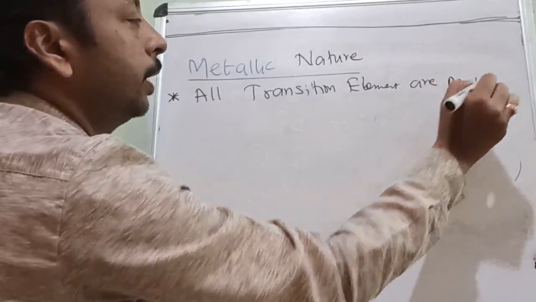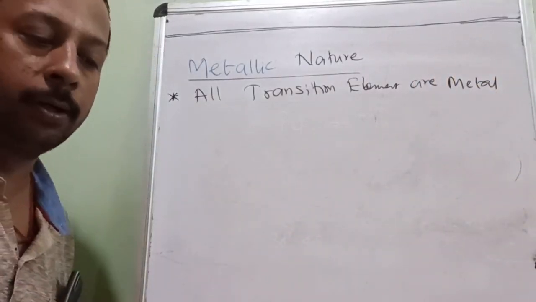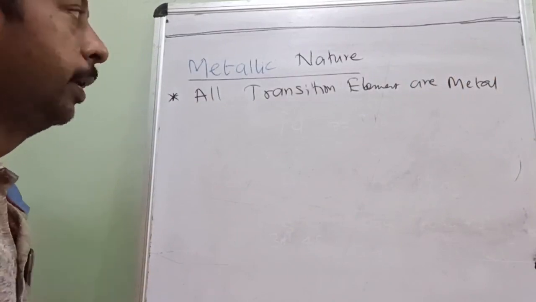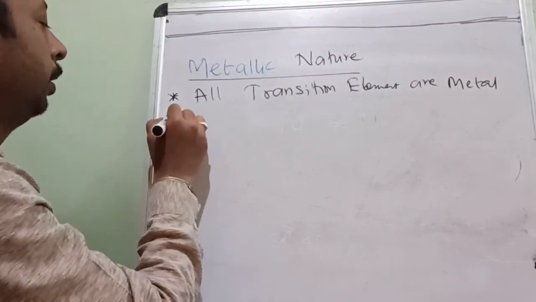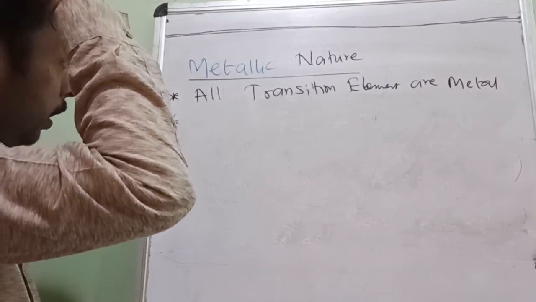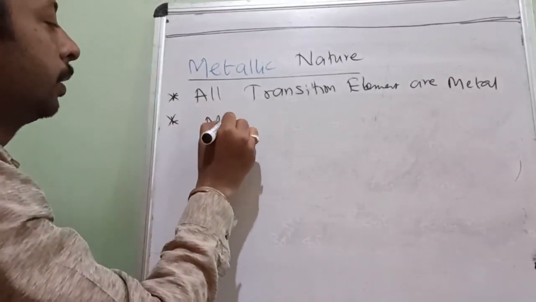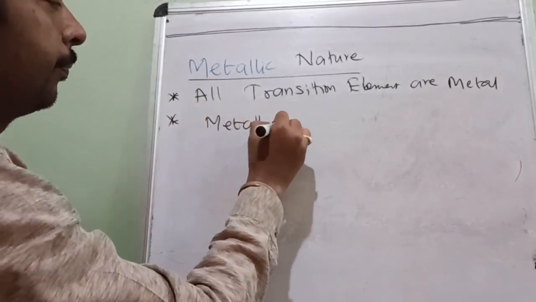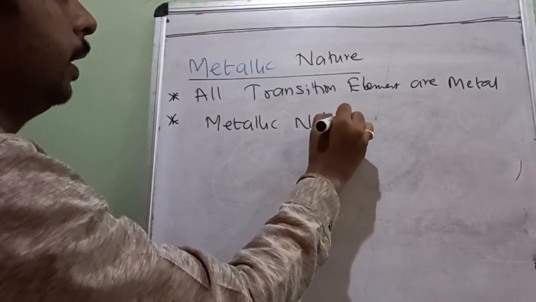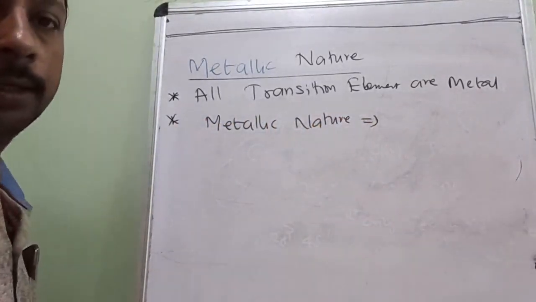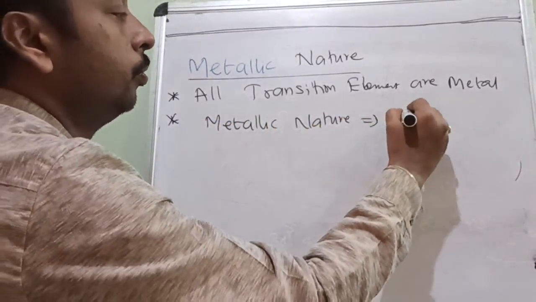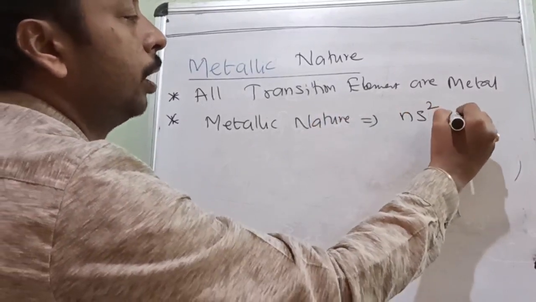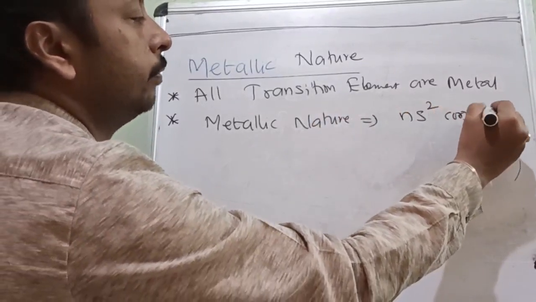There is no transition element which is a non-metal. All of them are metals only. Sometimes they may ask about metallic nature. Metallic nature is due to ns2 or ns1.